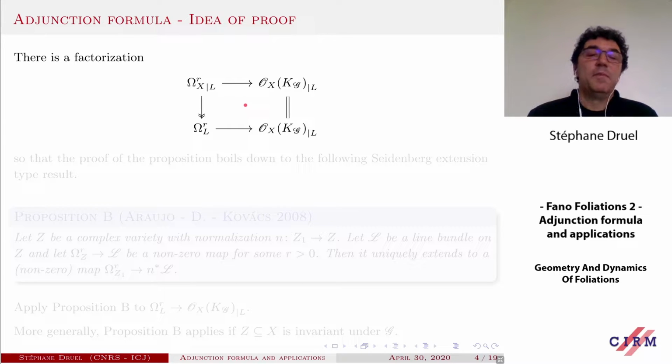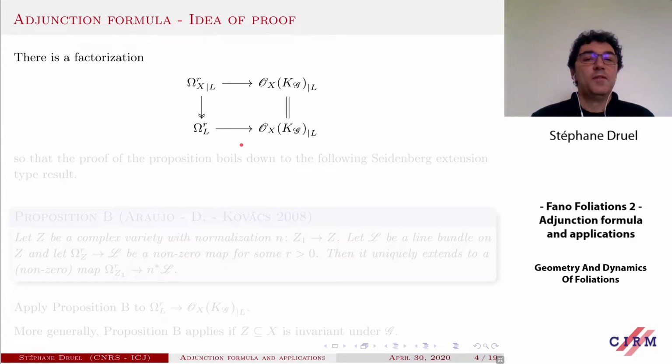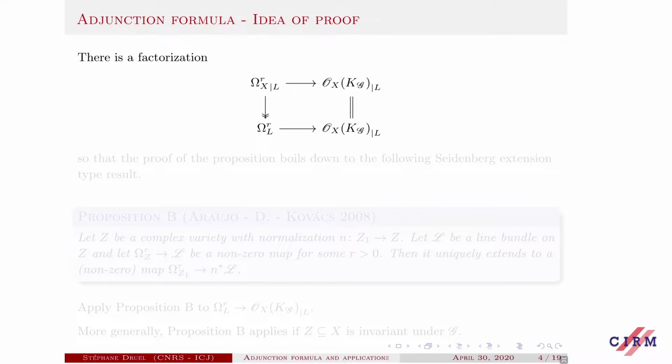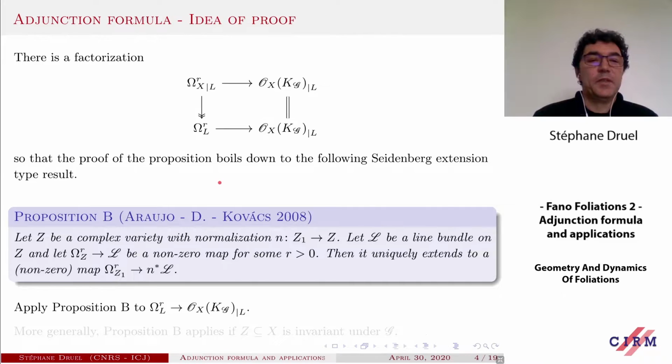Because L is the closure of the leaf, you see almost immediately that this map factors through the canonical projection onto the space of Kähler r-forms on L. This induces immediately at the level of L the same type of map we are looking for, but only at the level of the closure of the leaf, not at the level of the normalization. So the proposition before boils down to the following extension theorem.